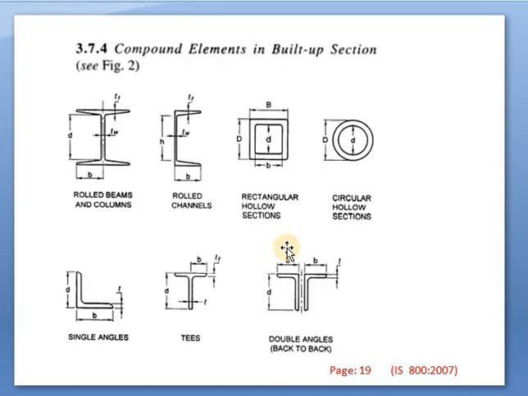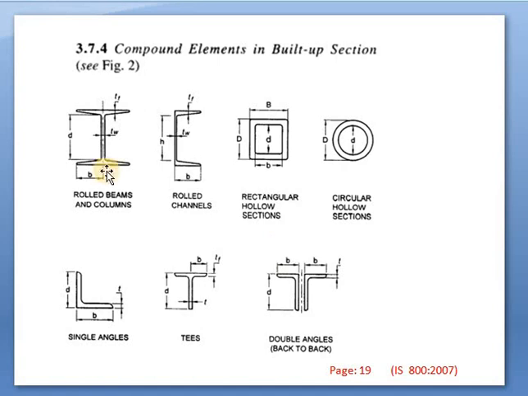Next, on page number 19, there are some provisions given for steel sections. Already we have seen the shapes of the different steel sections in previous lectures. So this is also mentioned in IS codes. I have taken this from page number 19 of IS 800 2007. What this clause 3.7.4 says is compound elements in built up sections. So this is nothing but figure number 2.